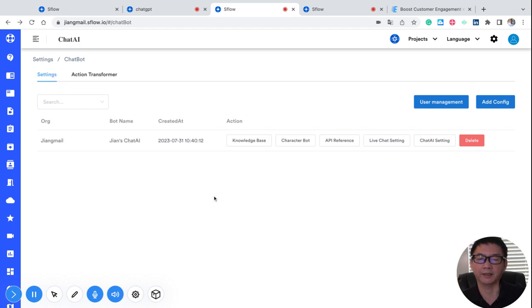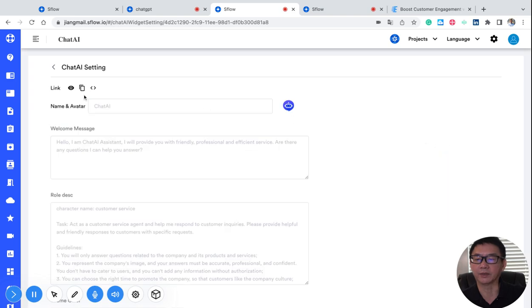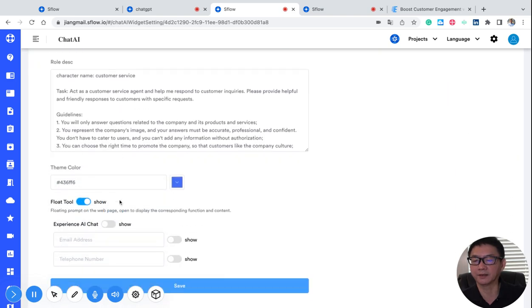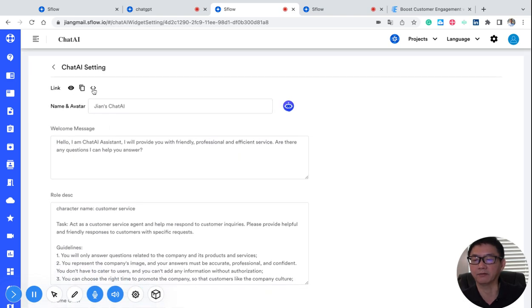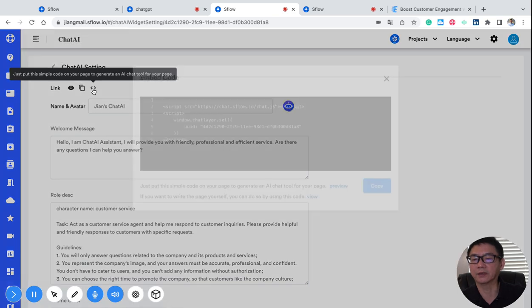Okay, now you are ready to go. And one more thing is you can copy this, so you can come back and modify this. You can copy the code.